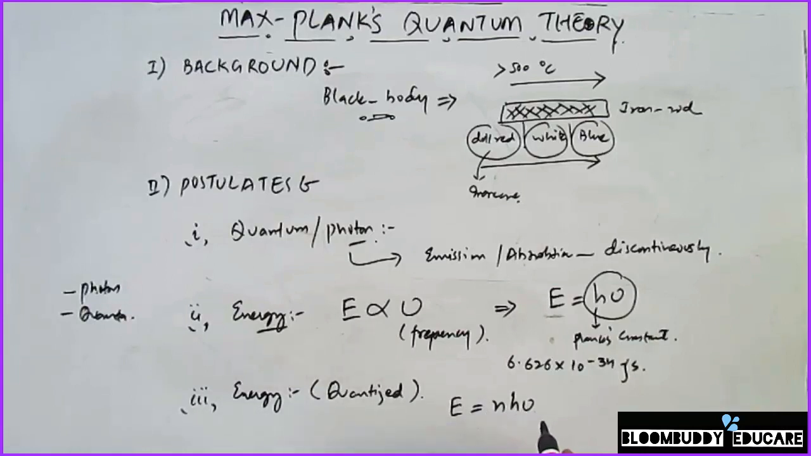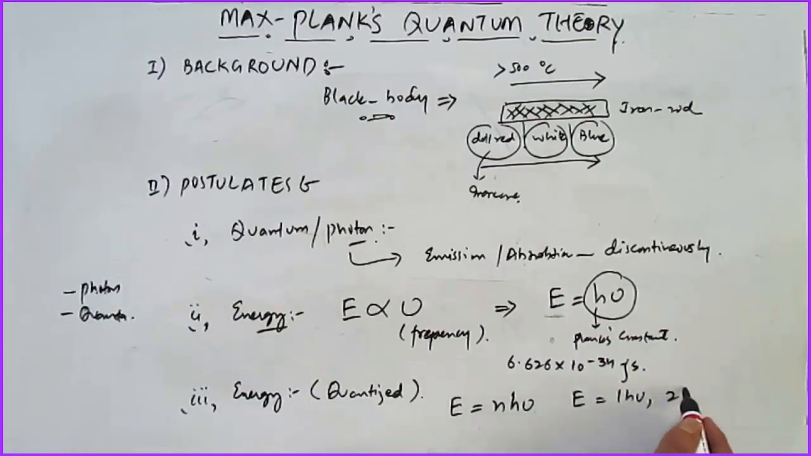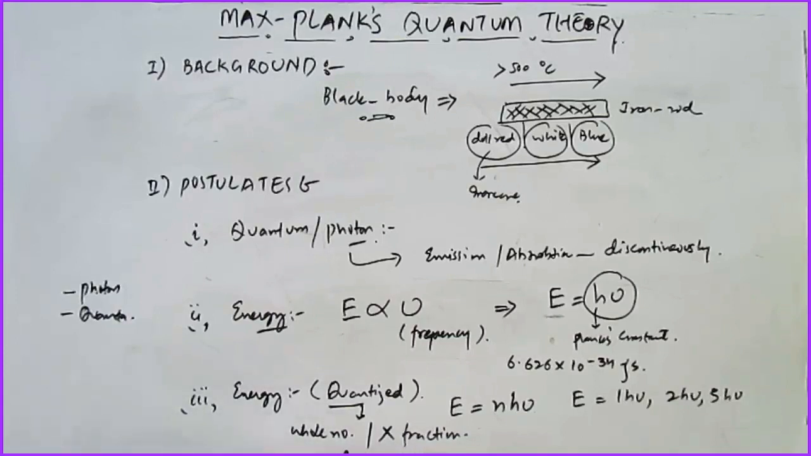In other words, the equation that I have shown here means that E is always equal to 1 h nu, it can be equal to 2 h nu, it can be equal to 3 h nu, but it is never equal to any fractional value. So this quantized energy is always a whole number, and it is never a fraction. That means the energy associated with the photon is always quantized, and this principle is called the quantization of energy.